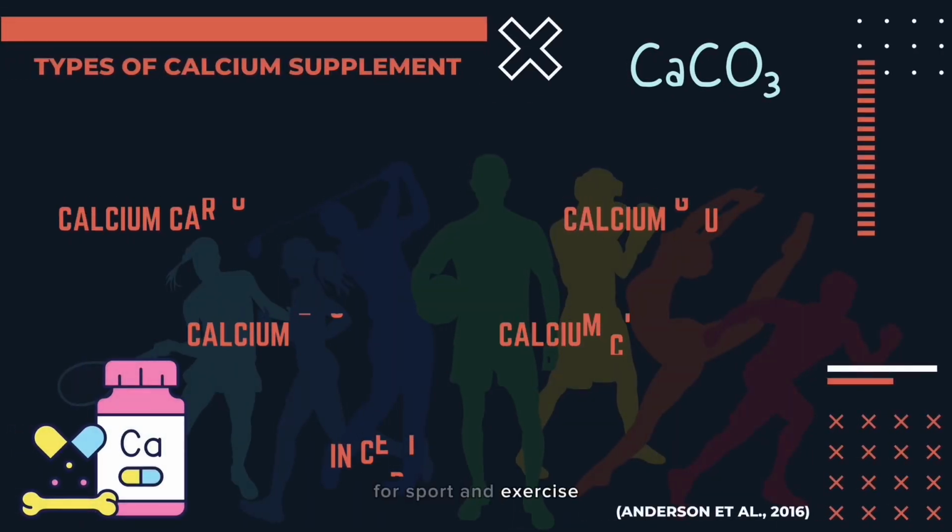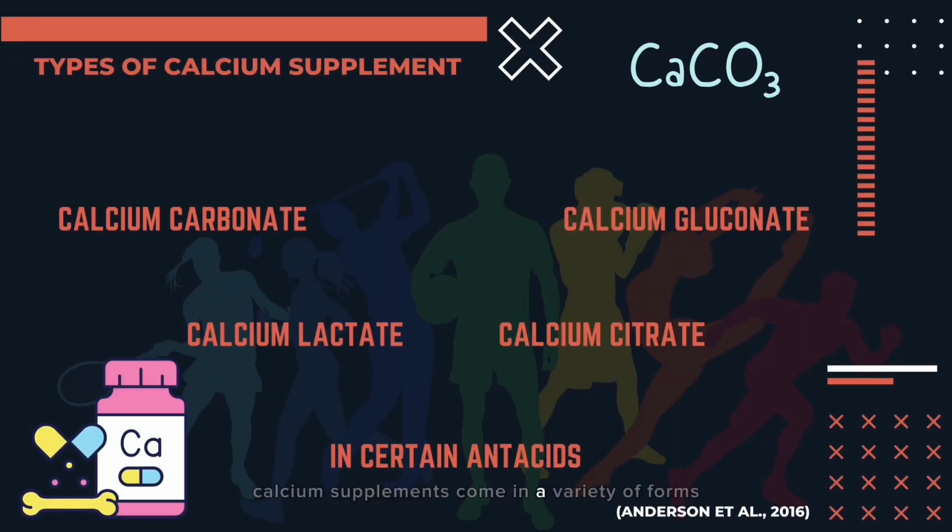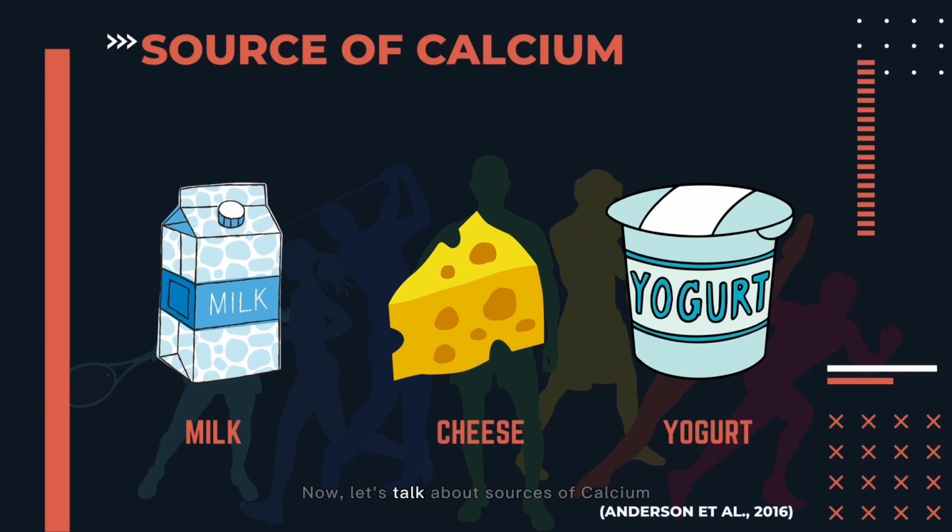For sport and exercise, calcium supplements come in a variety of forms, such as calcium carbonate, calcium citrate, calcium lactate, and calcium gluconate, and are found in certain antacids such as Tums. Now, let's talk about sources of calcium.